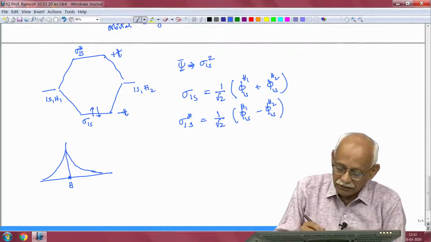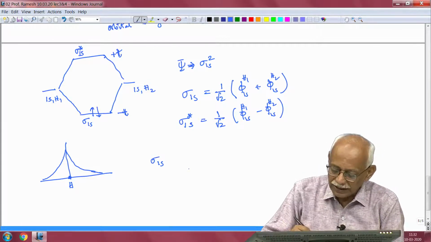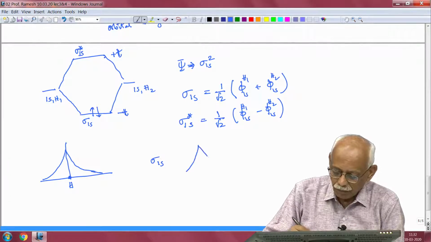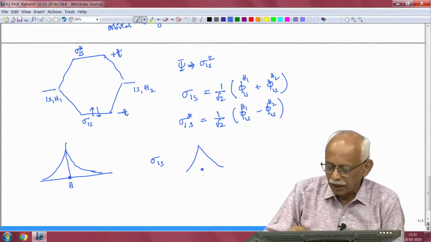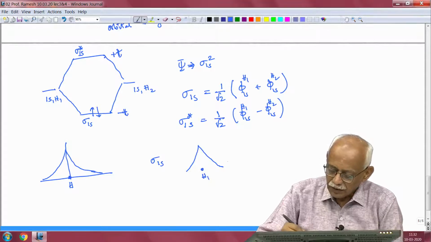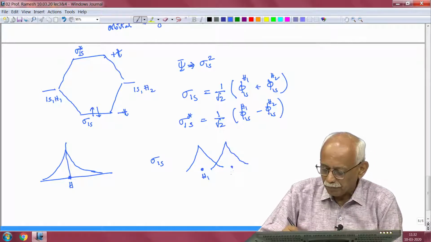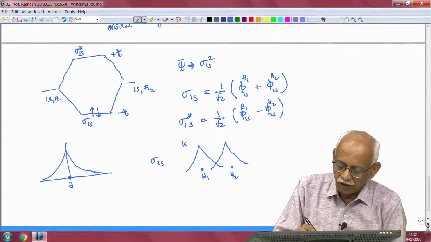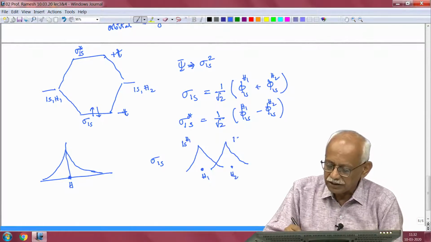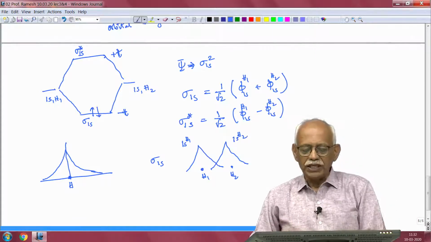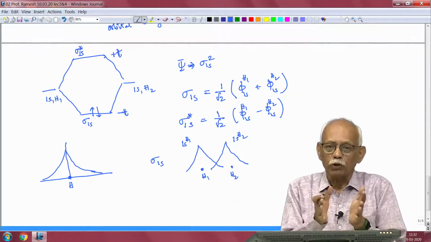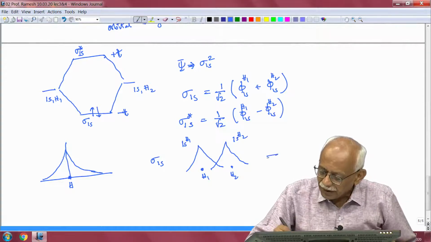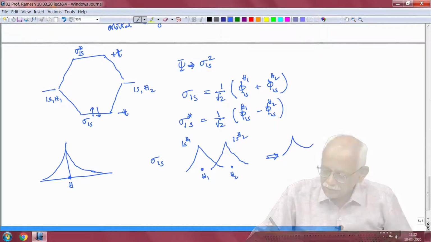So if I write down sigma 1s, this is on hydrogen atom 1, and hydrogen atom 2 is here, this is the 1s of H1 and this is the 1s of H2. You see that the wave functions are overlapping, and if I write down clearly the sum, it may look something like this.